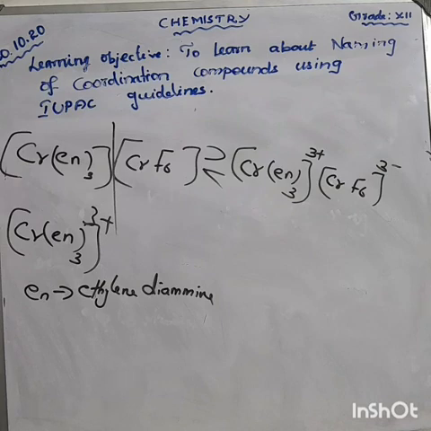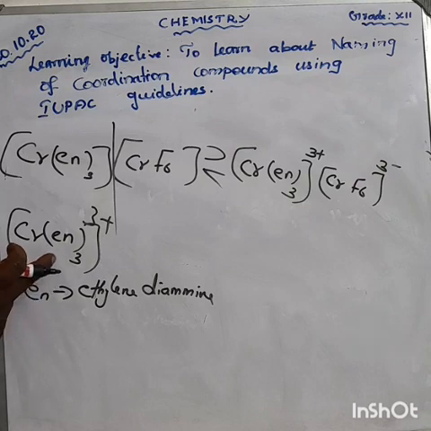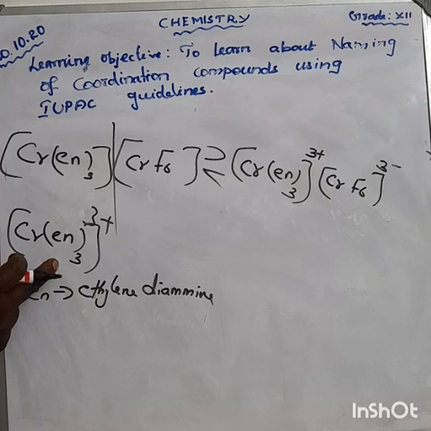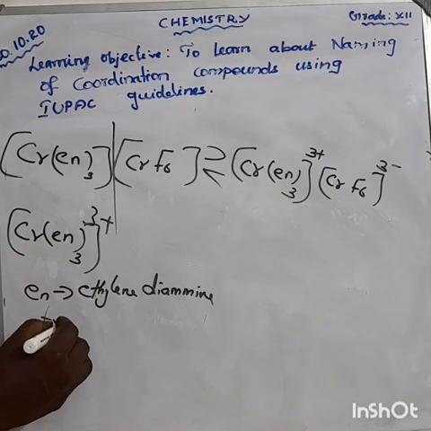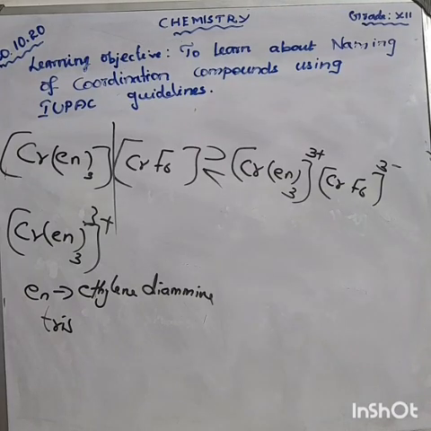So we have to write tris. The ligand itself contains a prefix, so di is used as an alternate prefix, bis or tris. So what is used for 3 ligands? Tris. Tris means 3.